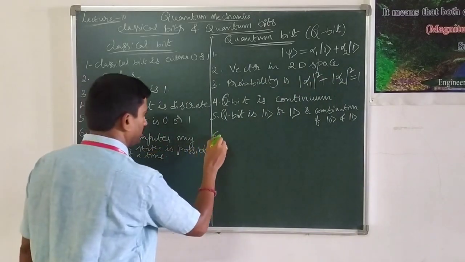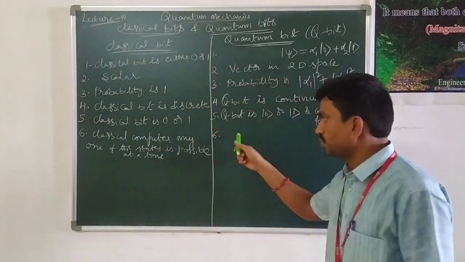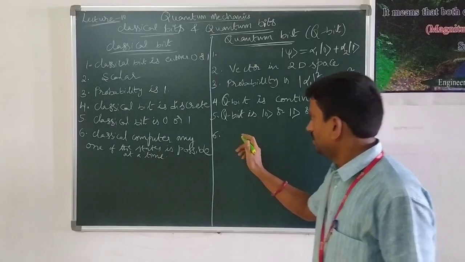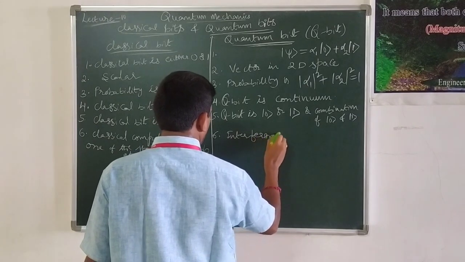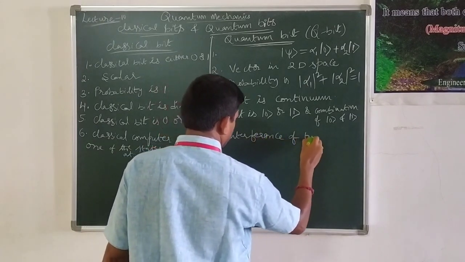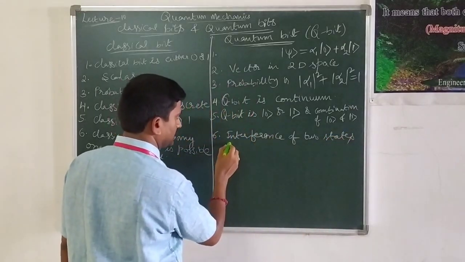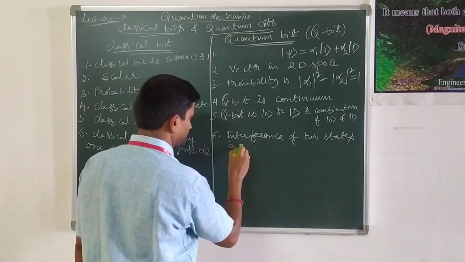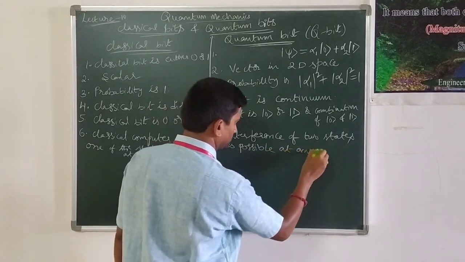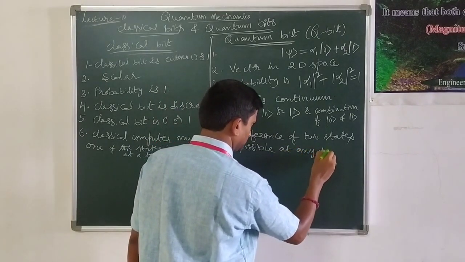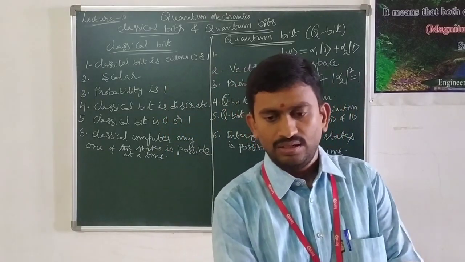Whereas in the case of a quantum computer, it is the combination or interference of the two states that is possible. That means interference of the two states, or a combination of two states, is possible at any time. That is one more difference between the classical bit and the quantum bit.